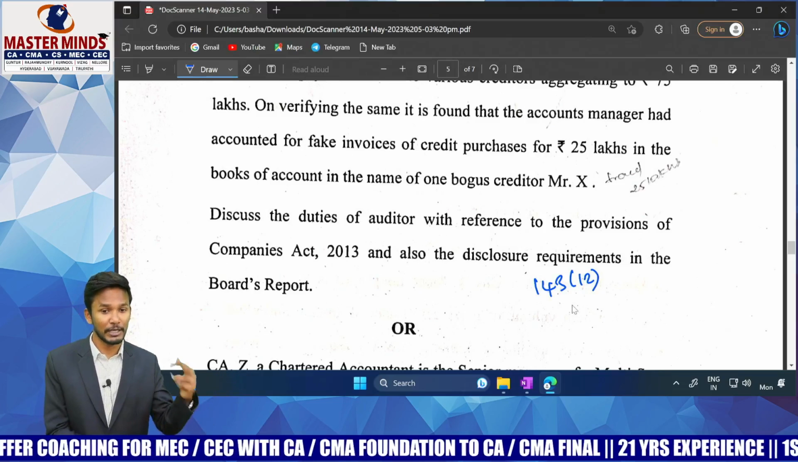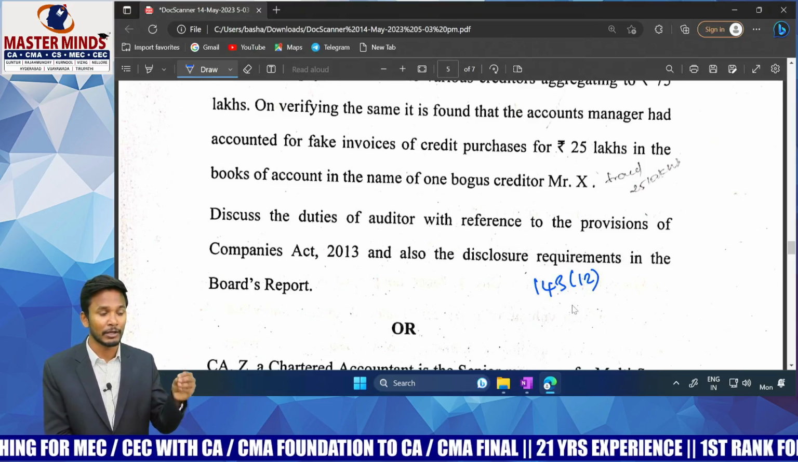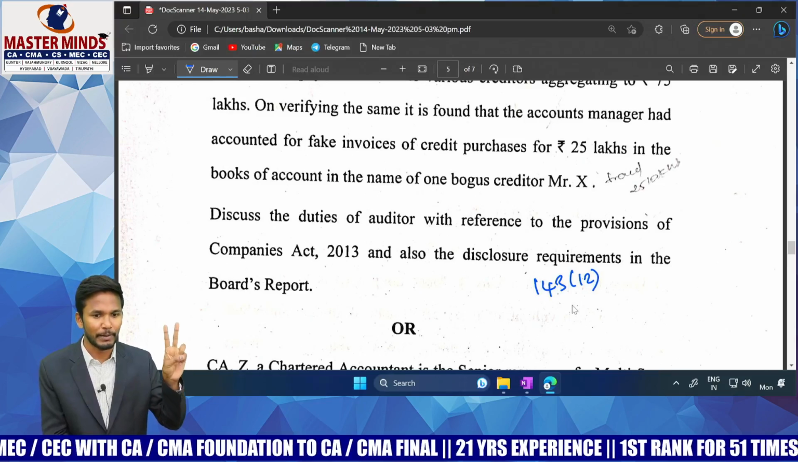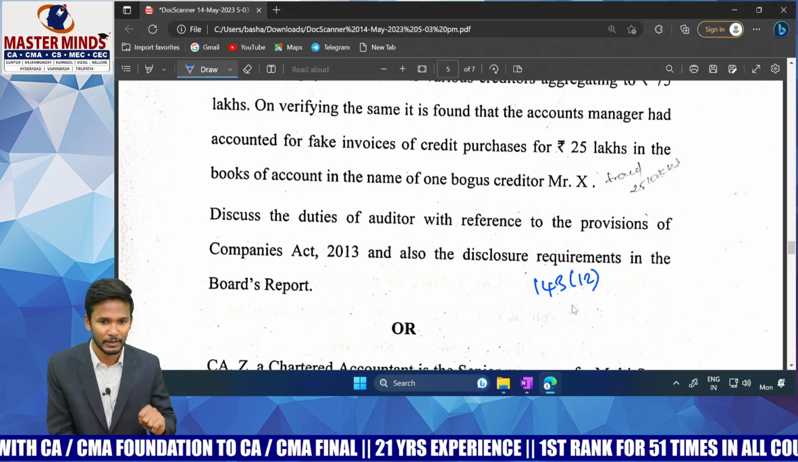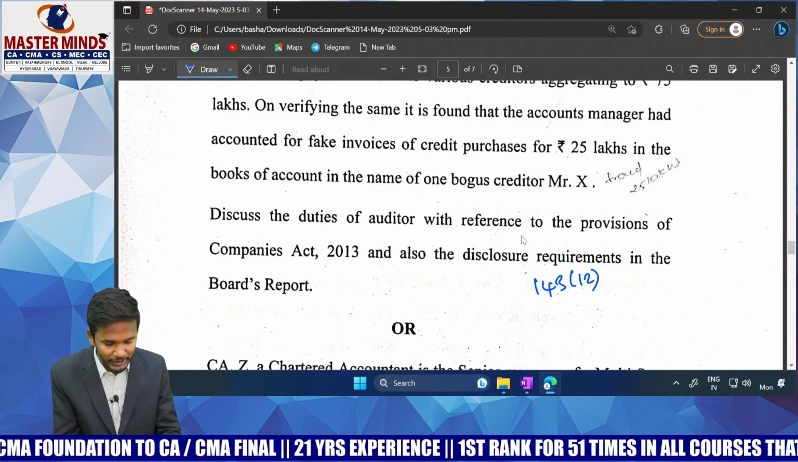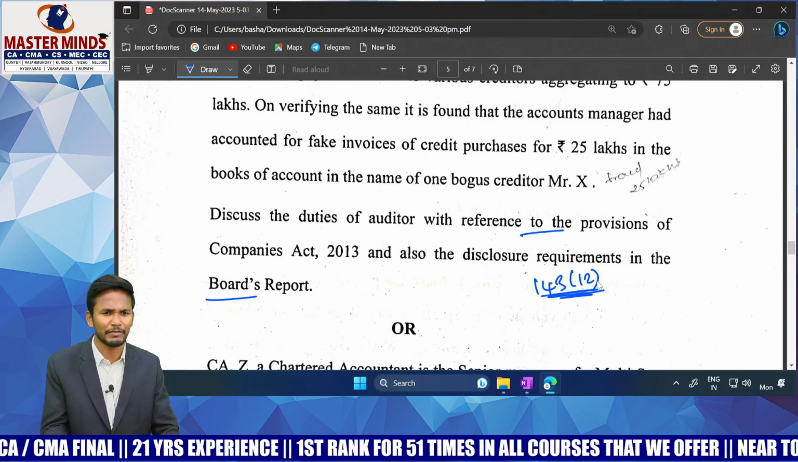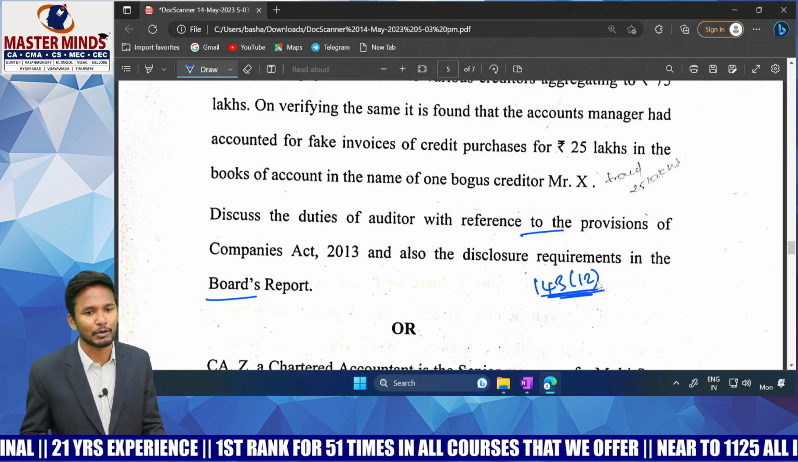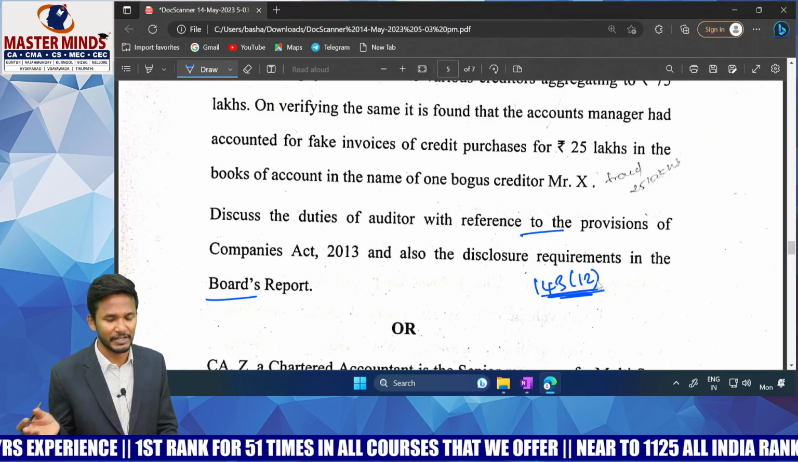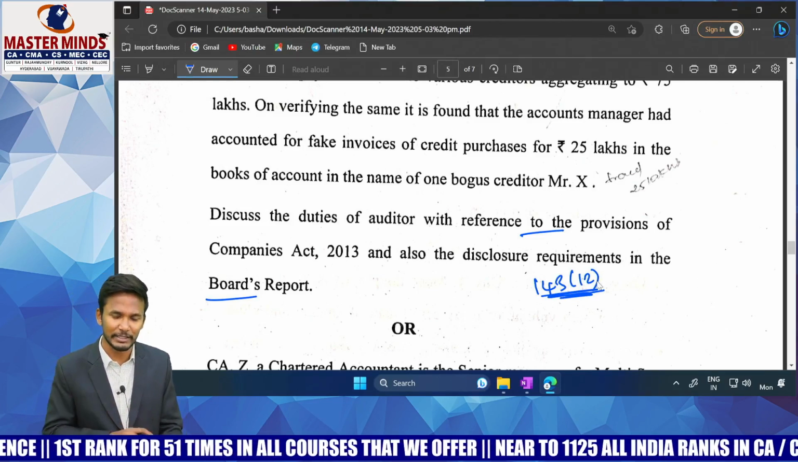But along with that, the board's report. The board's report should clearly talk about the amount of fraud, nature of fraud, parties involved, along with the corrective action. That is the point. They are asking both about auditors and also the board. Okay, so that is 143 subsection 12. Along with that, we have CARO reporting also. In CARO also, we have a point about fraud. That can also be given. Even as per CARO, you have to report material frauds. That can also be written here.